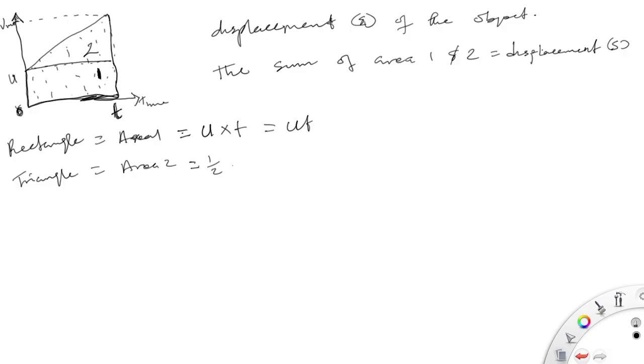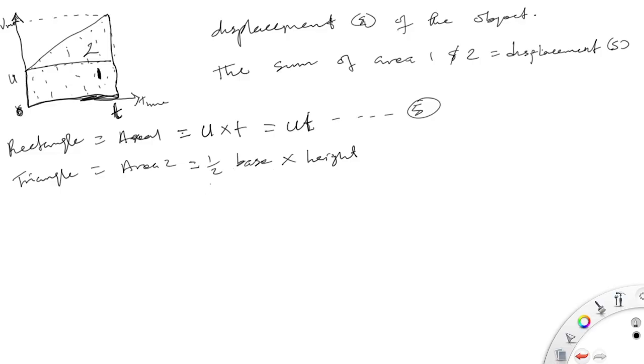Half base times height. So considering the triangle now, you would see that our height, we are finished for this. So we can say this is our equation 5.